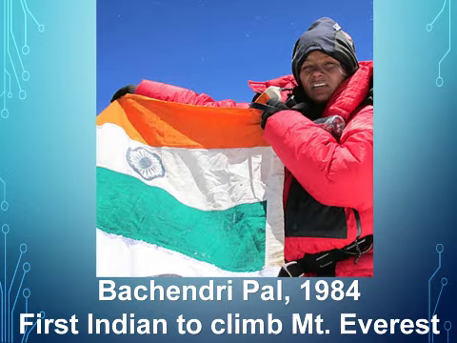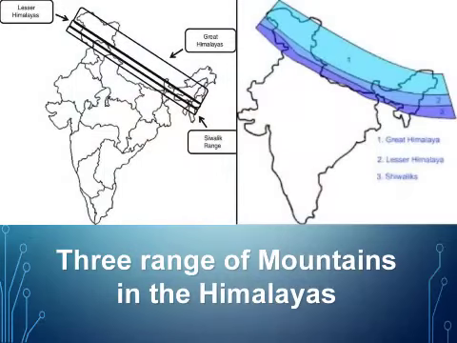The total length of the Himalayas is approximately 2,500 kilometers and its width tends to range from 150 to 400 kilometers. Do you know, students, there are 3 ranges of mountains in the Himalayas? Let me tell you. The first is Greater Himalayas or Himadri. The next one is Middle Himalayas or Himachal. The third one is Lower Himalayas, which is also known as Shivalik.